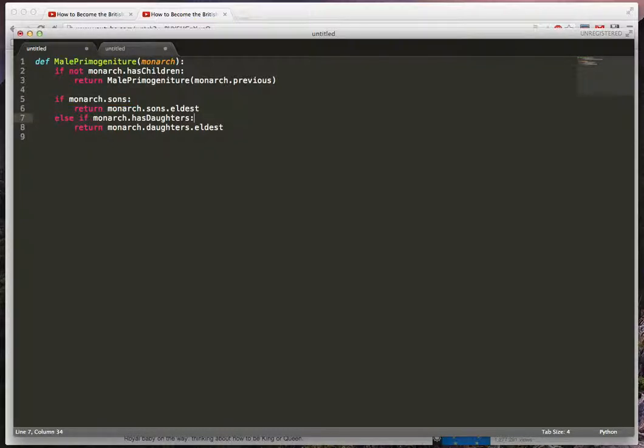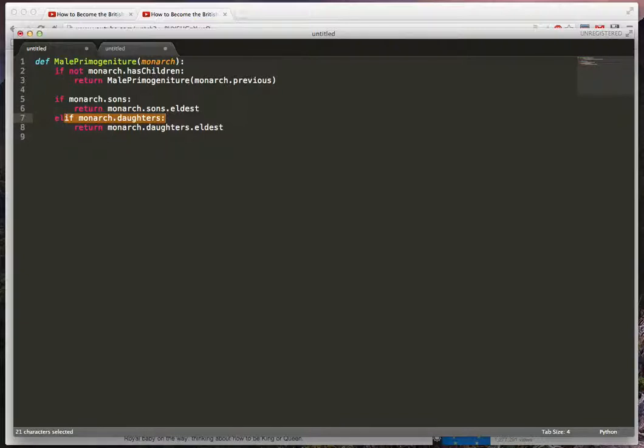And the same thing down here. We have this daughters collection, so we don't need to say has daughters. We can just say daughters, and also let's just deal with that there. Now, one other thing here while we're in here, I'll go back over this logic. If we don't have children, look at another member of the royal family. If we have sons, return the eldest son. That only leaves us daughters here through the logic of this code.